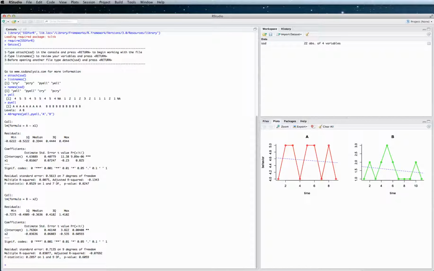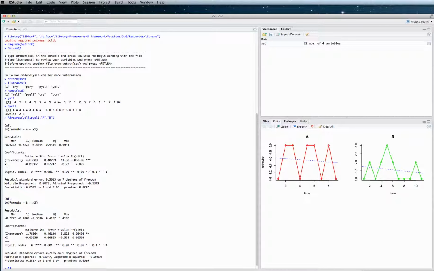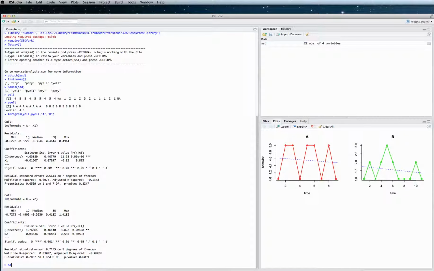Okay, so the next thing you should also test for is autocorrelation. If there's autocorrelation, you would probably need to transform your data. That is also available in SSDforR. There's differencing, and also there's moving average transformations. Okay, so to test for autocorrelation, and there's a video on this also, you can type ABRF2, which is the command.